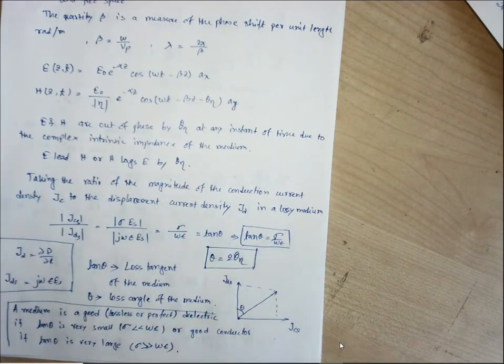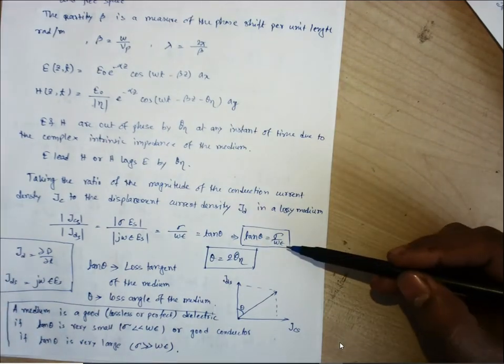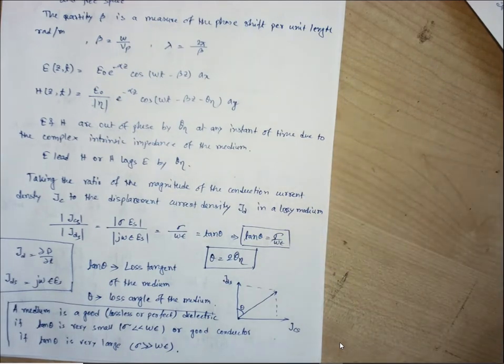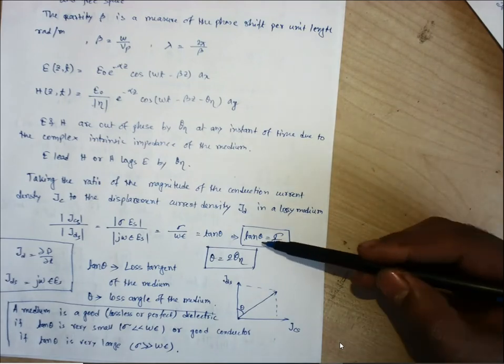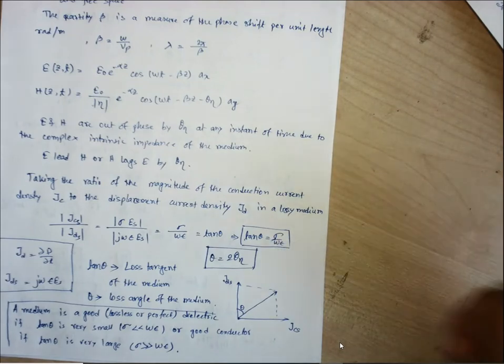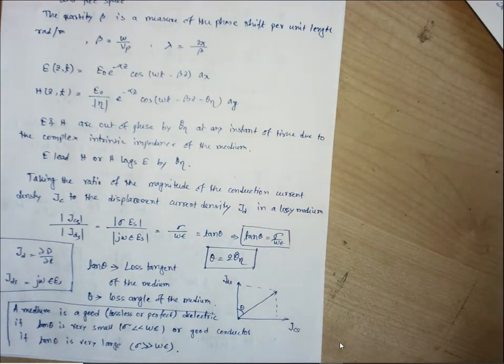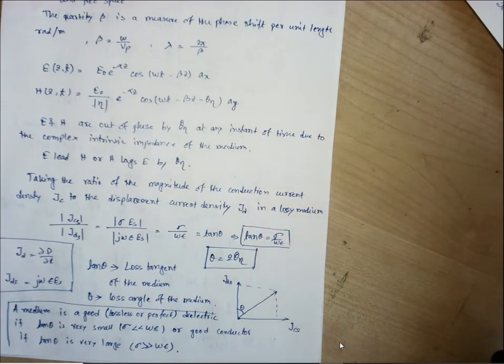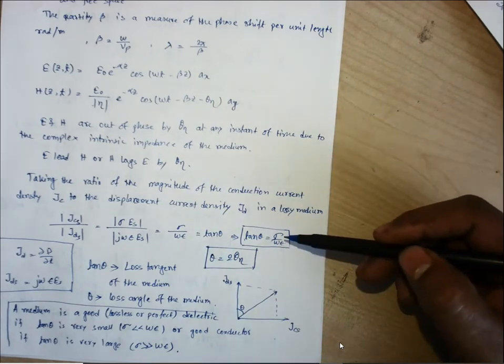Now for that medium again, if we operate with a higher frequency, if omega is increasing, tan theta will decrease. So for higher frequency the same medium will act as a good dielectric. For low frequency the medium will act as a good conductor. For higher frequency the medium will act as a good dielectric.